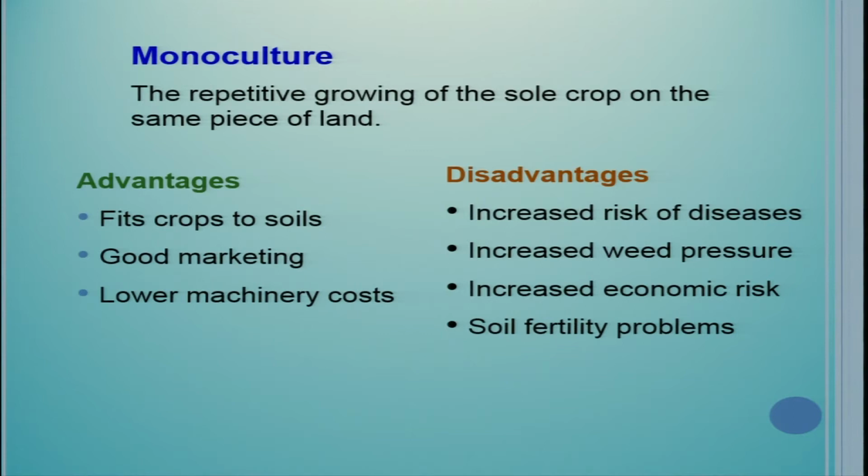Increased economic risk. We are taking just one crop year after year. In this case, if any problem happens, if any particular pest or disease comes, then the whole crop will be wiped out. So we have very increased economic risk in this case, and of course there are many soil fertility problems related to monoculture, because the rooting depth of the plant will remain the same.